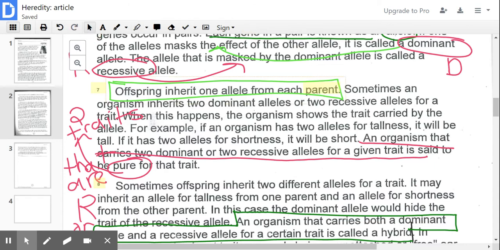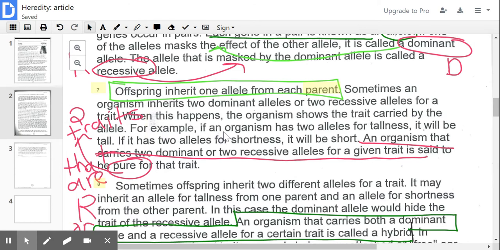So let's say in our example in this paragraph, they're going to talk about tallness or shortness. You inherit one allele from your mom, one allele from your dad for each trait. So that determines and shows which trait will come out. As it says here in this paragraph, sometimes an organism inherits two dominant or two recessive alleles for a trait. When this happens, the organism shows the trait carried by the allele.